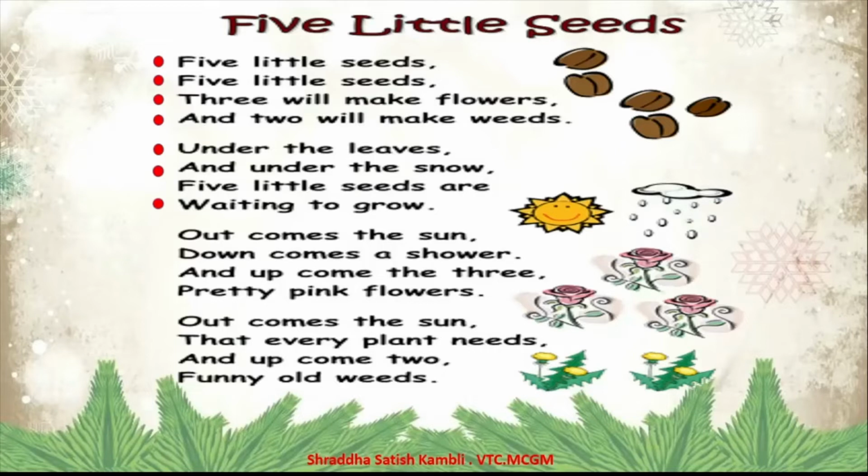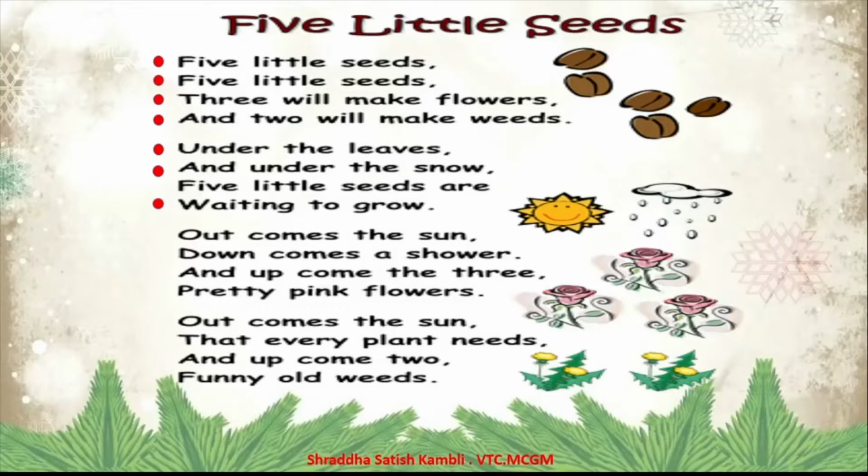Okay, seeds to grow, plants, what do they need? They need water and they need sunshine. So where do they get water from? They get water from the rain and they get sunshine from the sun. Okay, so now they're waiting to grow under the leaves and under the snow.